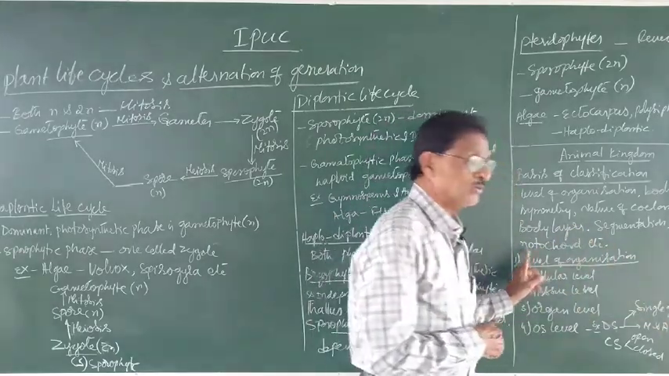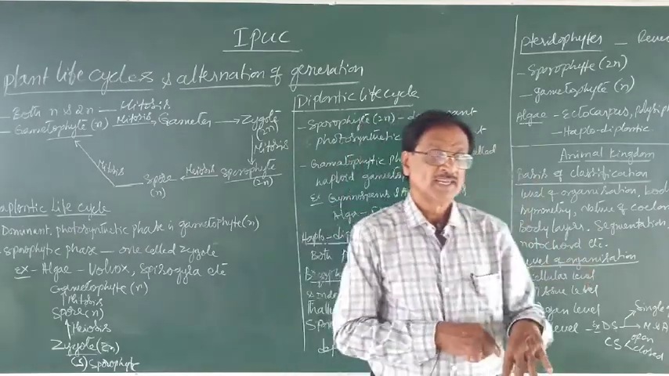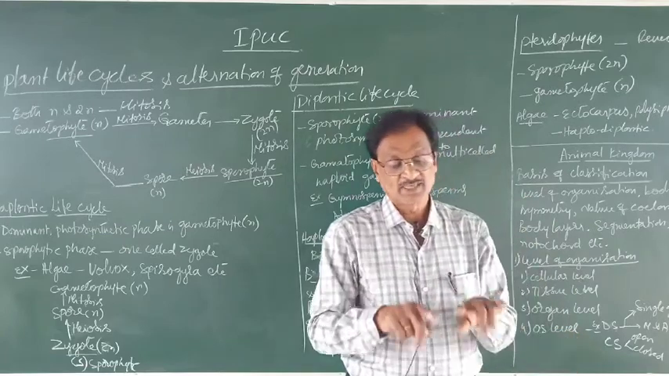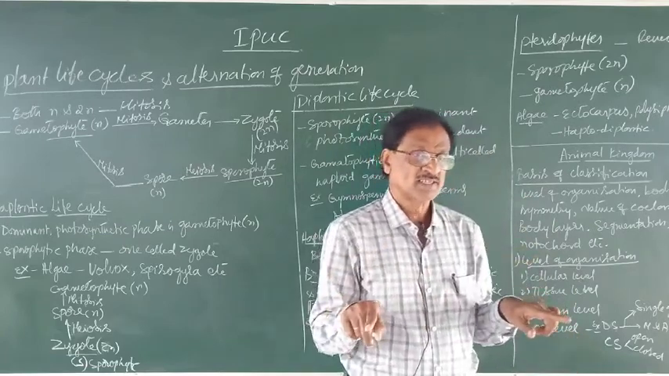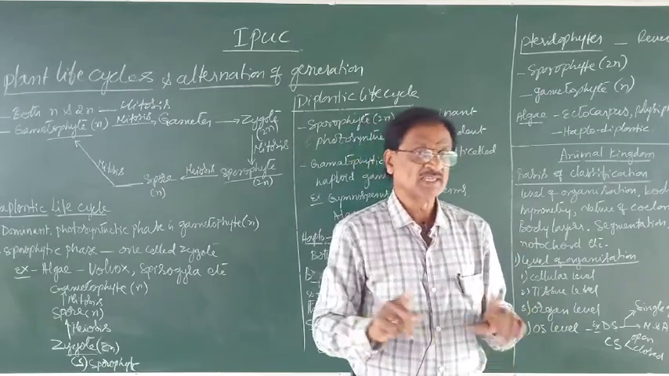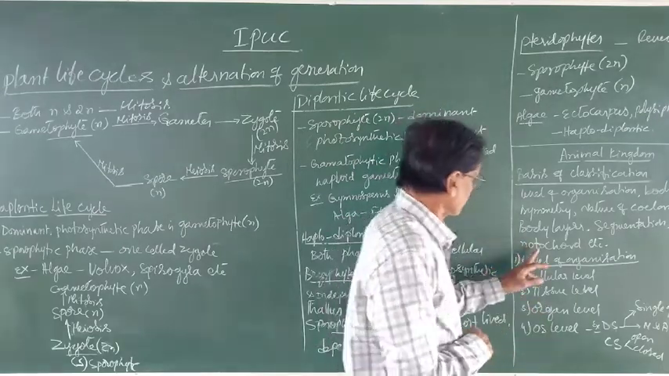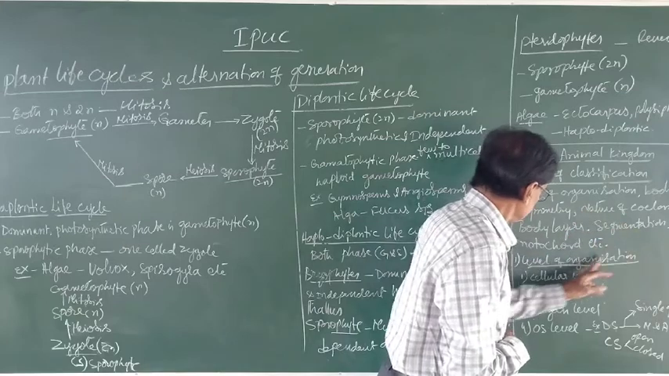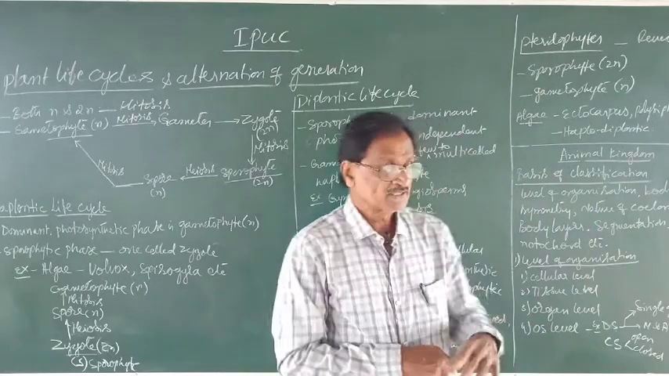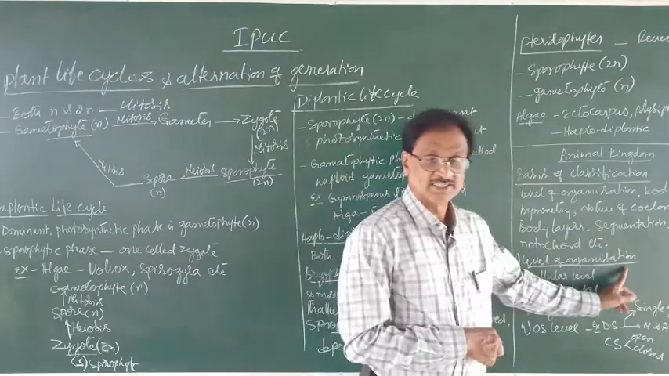Then lastly, notochord. Based upon the presence or absence of that one, the animals are classified into chordates and non-chordates. If at all notochord is present, then it is chordate. If notochord is absent, then all of them are non-chordates. We can deal with all these in the future class. At present, let us know only about the level of organization.